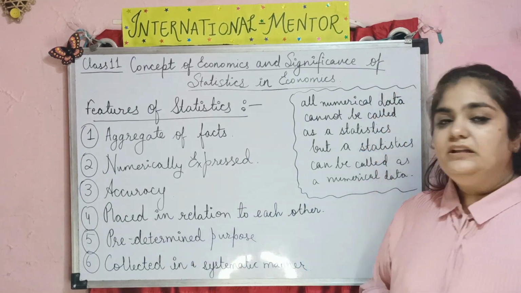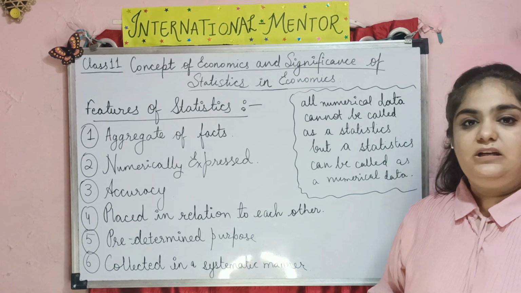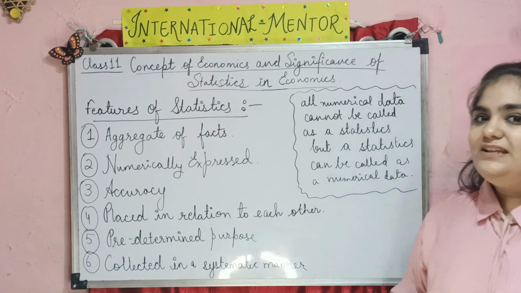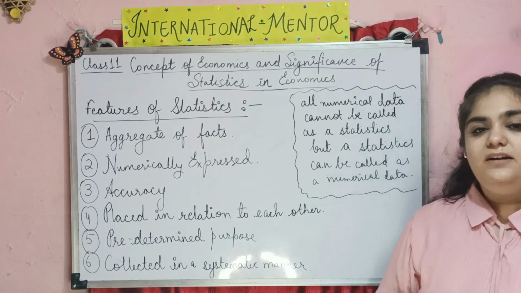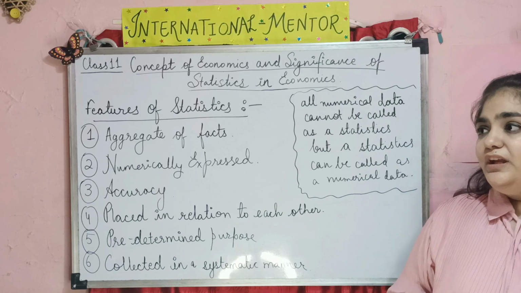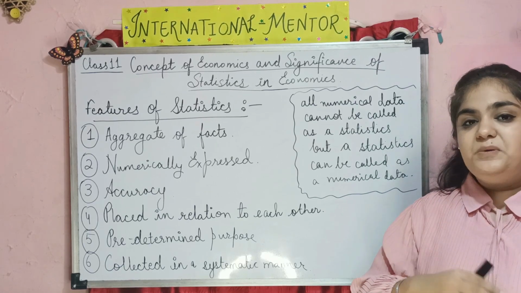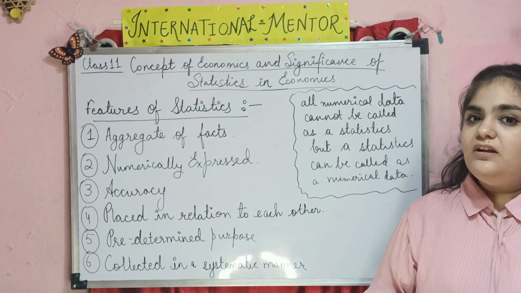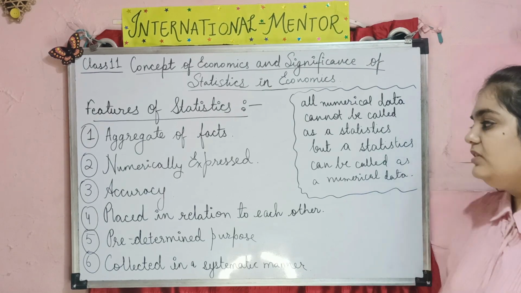Statistics information has a predetermined purpose. When we draw a table of statistics and present the data, we know the purpose, and we know it is predetermined, that this is the reason why we are drawing this data and the table.